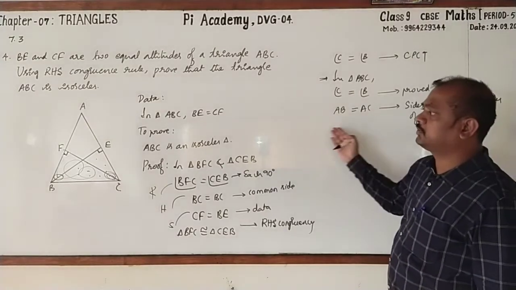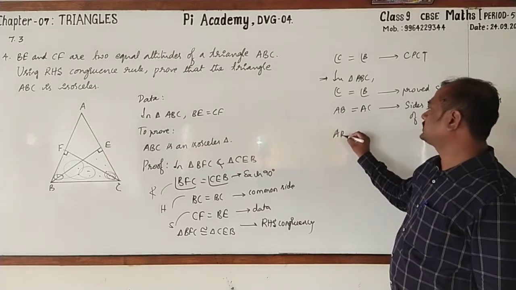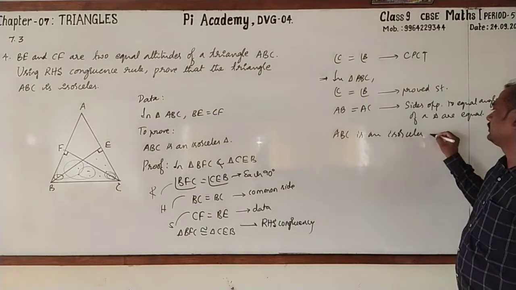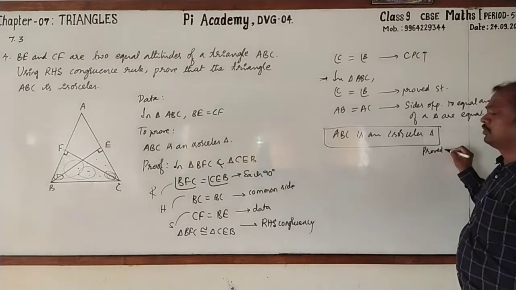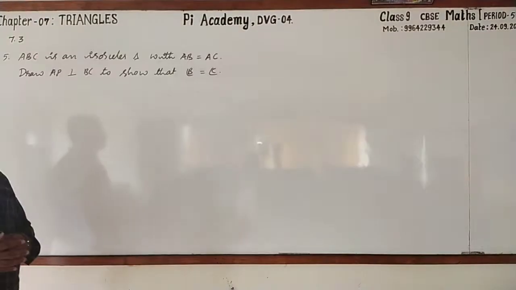If two sides are equal, it is an isosceles. So, ABC is an isosceles triangle. Hence, it is proved. Hope that you have understood. Copy from there to here.